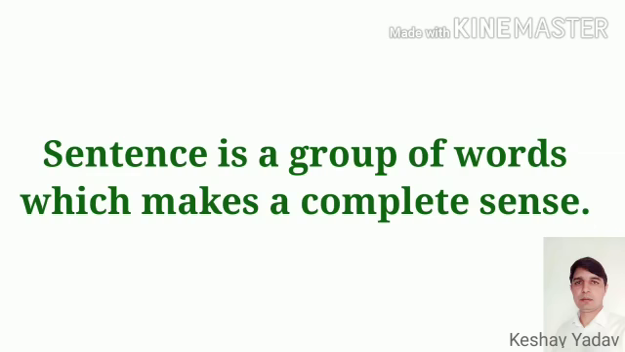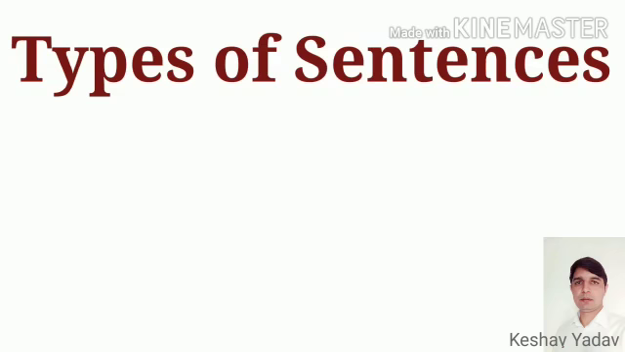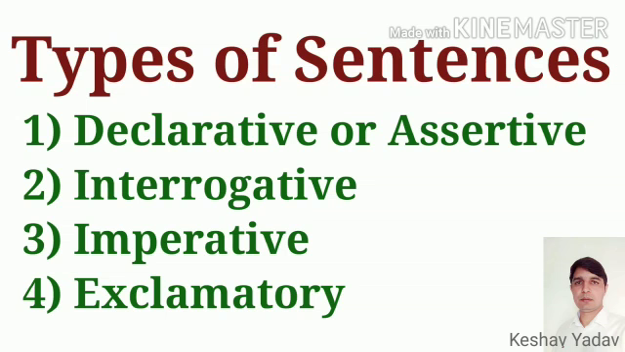Now we discuss these various types of sentences one by one. There are four main types of sentences. First, declarative or assertive sentence. Second, interrogative sentence. Third, imperative sentence. And fourth, exclamatory sentence.